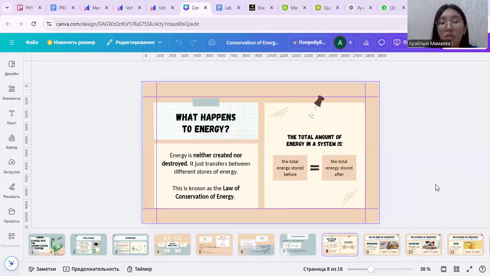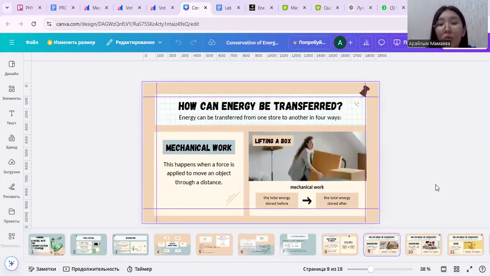What happens to energy? Energy is never created nor destroyed. It is just transferred between different stores of energy. This is known as the law of conservation of energy. The total amount of energy in a system, the total energy stored before, equals the total energy stored after.